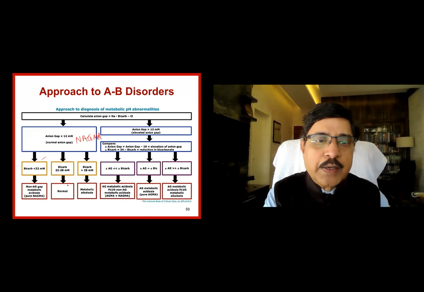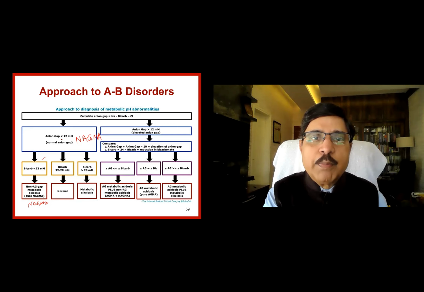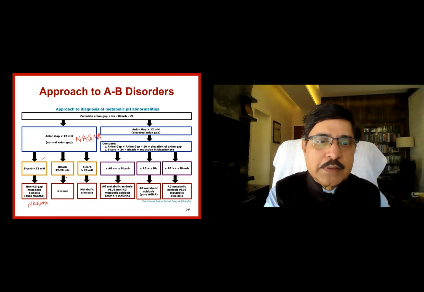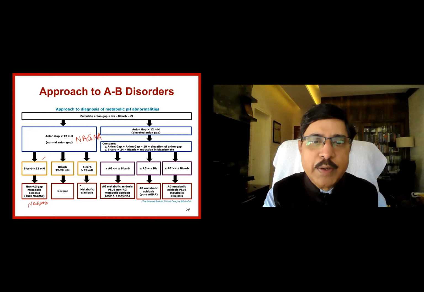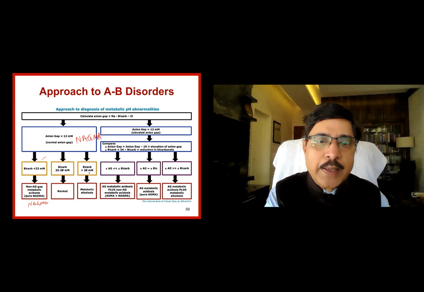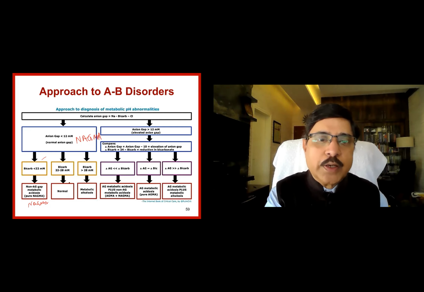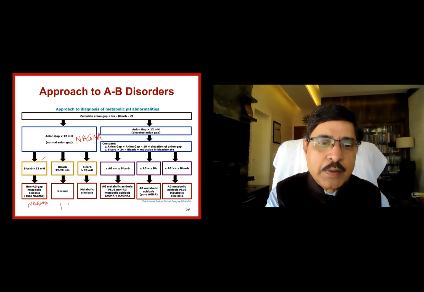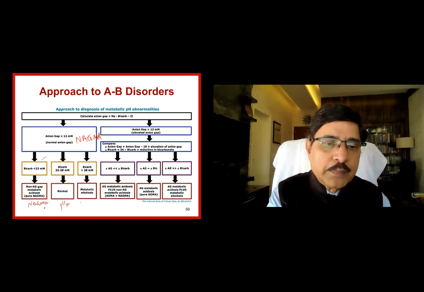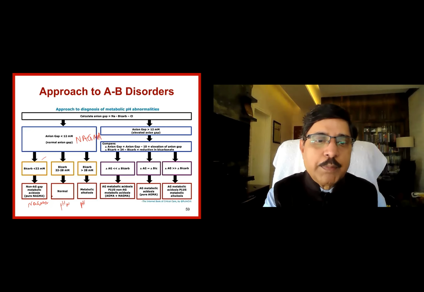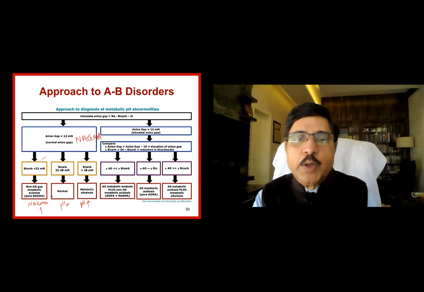If the bicarbonate is normal, the anion gap is normal, and the pH is reduced, but the bicarbonate is still normal. If the bicarbonate is more, the pH will be higher in this case. Look at the pH; here the pH is higher, here the pH is lower. So pH and bicarbonate go in the same direction: metabolic alkalosis.